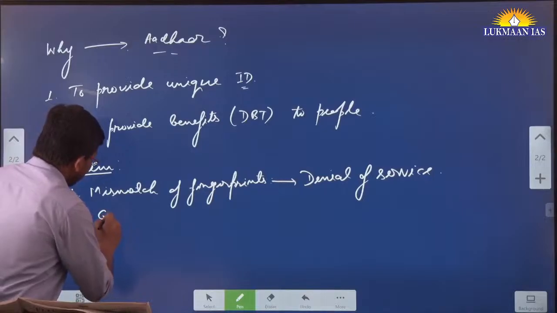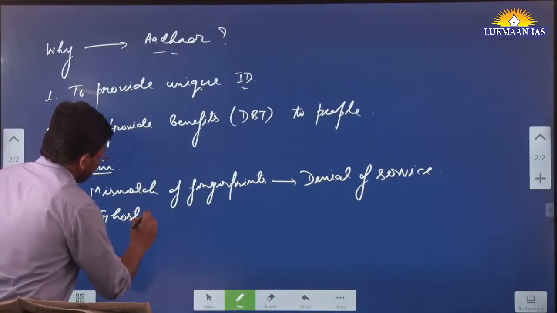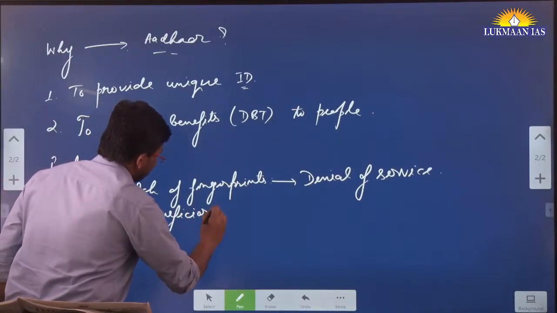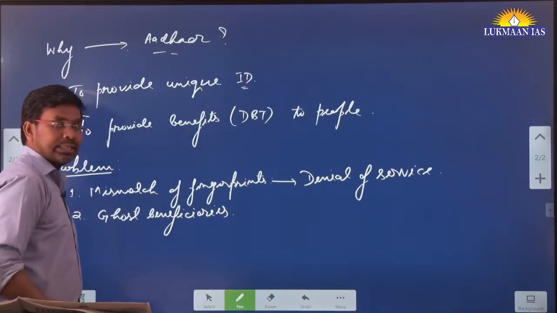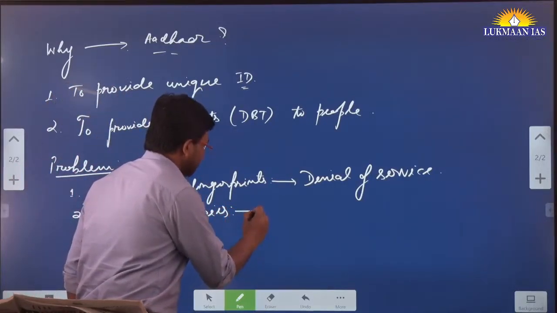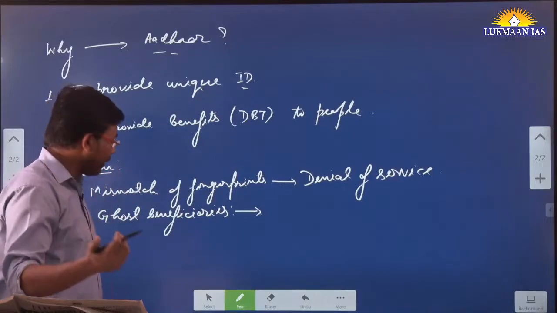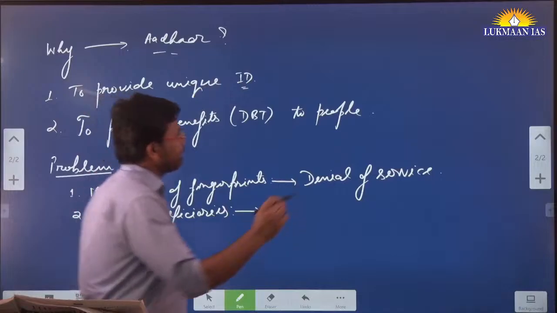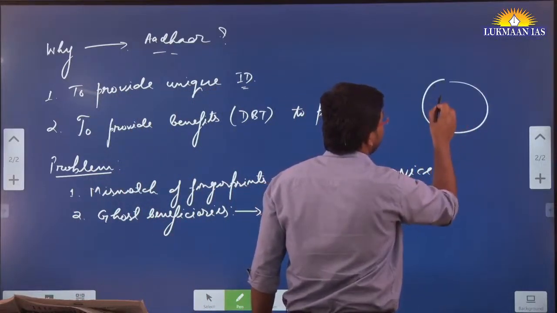The second issue is in providing benefit to the people. There is an issue of ghost beneficiaries. So who are ghost beneficiaries? These are people who take government benefit using the Adhar number of people who have already died. For example, there is a family of 5 people.